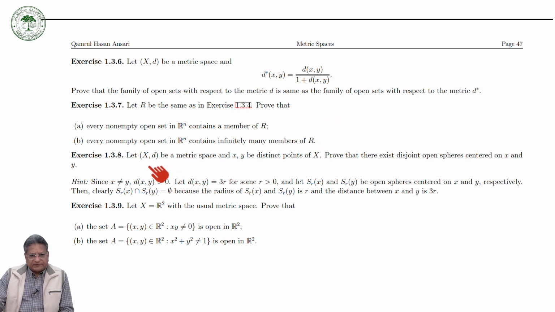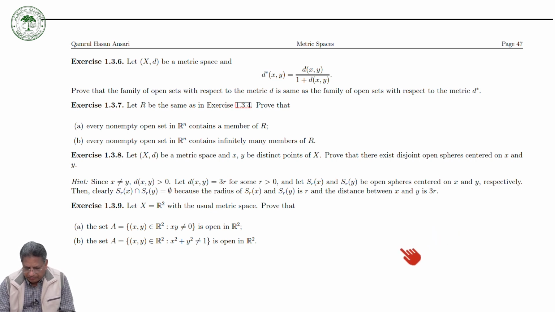And here is a very important thing, this exercise is very important and very useful. If you have a metric space X and you have two distinct points X and Y, then you can always find two disjoint open balls with centers at X and Y. So prove that there exist disjoint open spheres centered on X and Y. This you can prove in a very simple way.